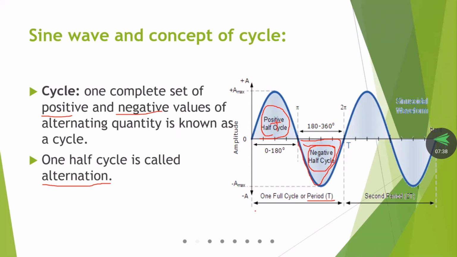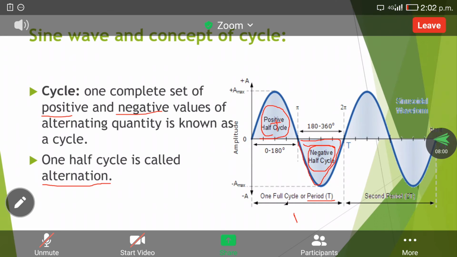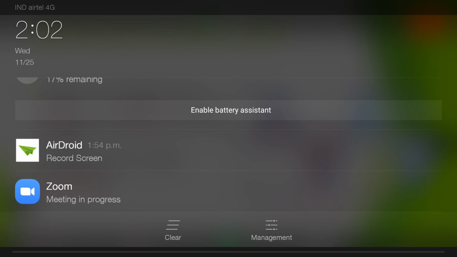Just assume, for example, within 1 second one cycle is completed. That is called the time period. Within 1 second, if the waveform completes one positive half cycle and one negative half cycle, that is the time period. It may be 1 second, 2 seconds, or less than 1 second also, depending upon the type of generators.